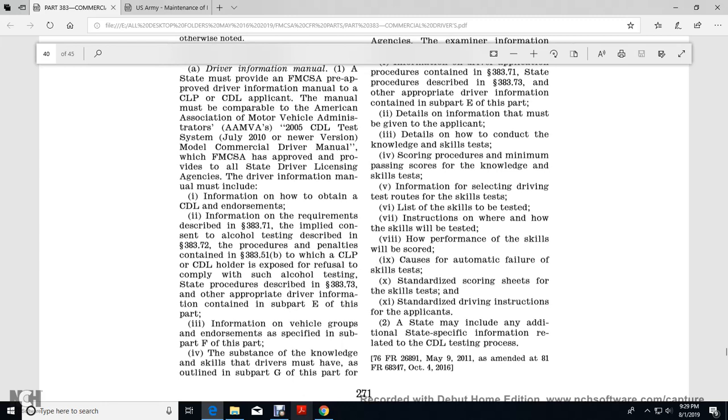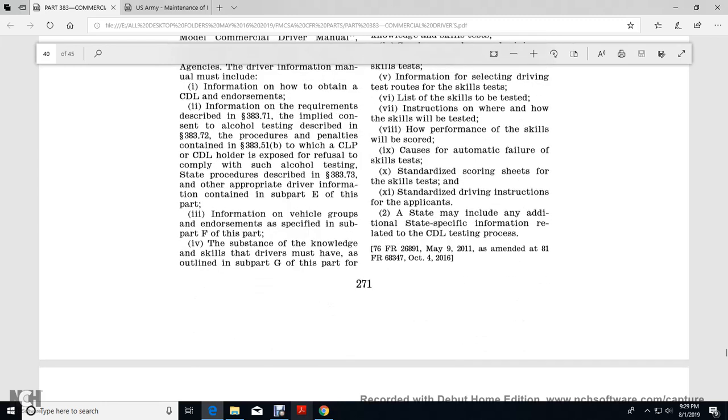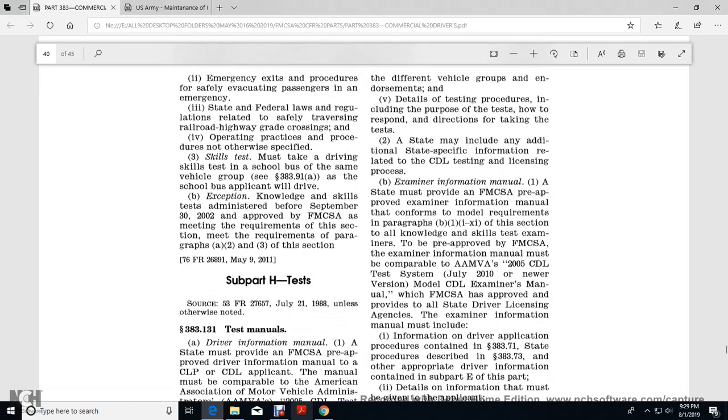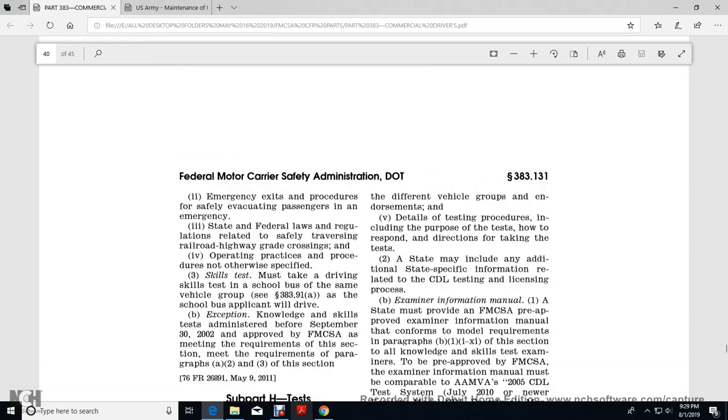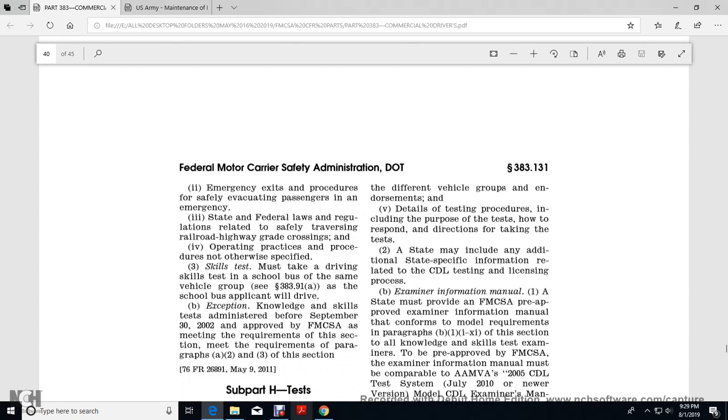Other appropriate driver information contained in subpart E of this part. Information for the vehicle group with endorsement specified in subpart F of this part. Substance for the knowledge and skills drivers must have, as outlined in subpart G of this part. Different vehicle groups with endorsements have different detailed testing procedures, including the purpose of the test, how to respond, and directions for taking the test. States may include additional state-specific information related to the CDL testing process or examiner information manual.